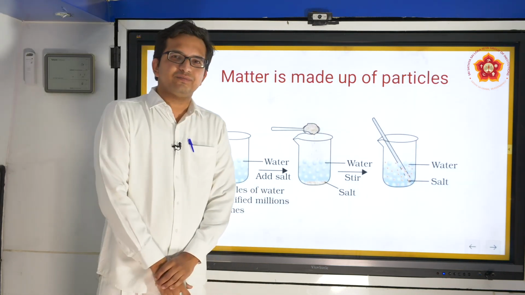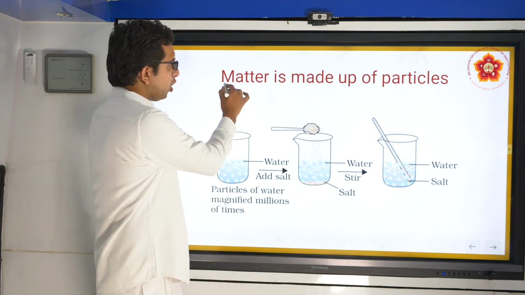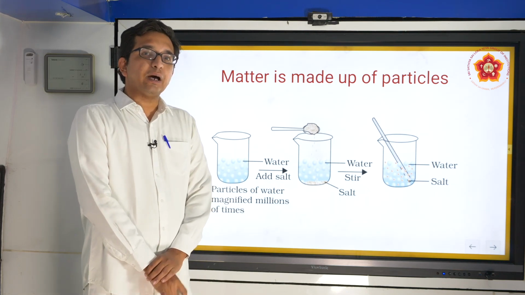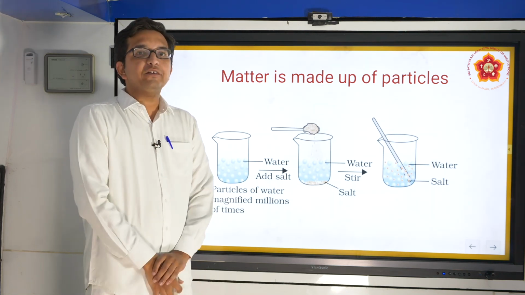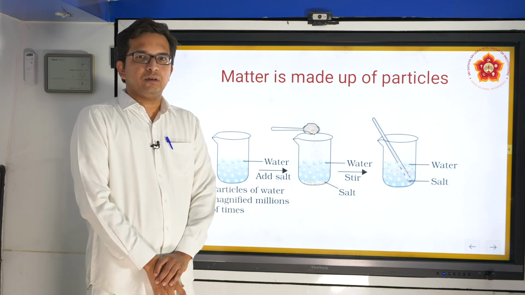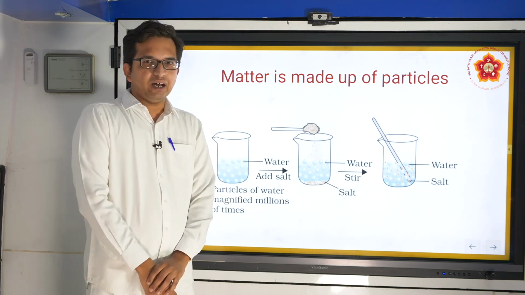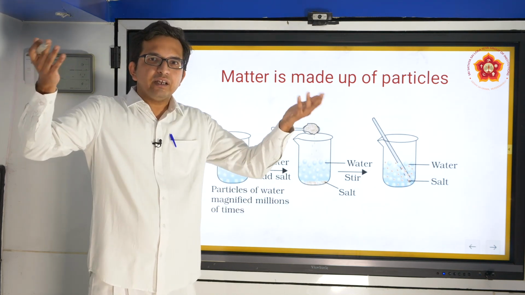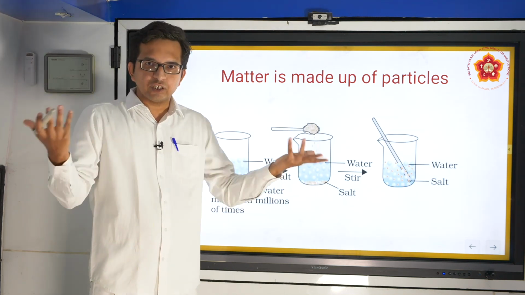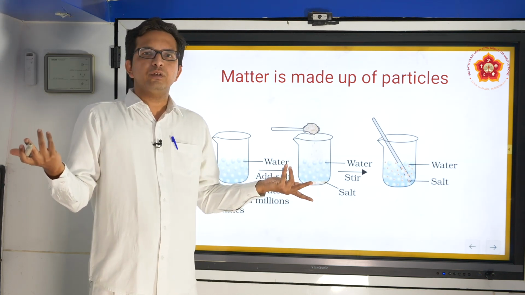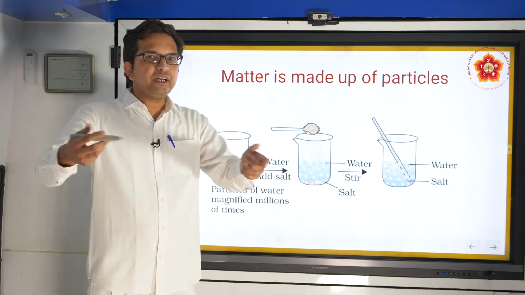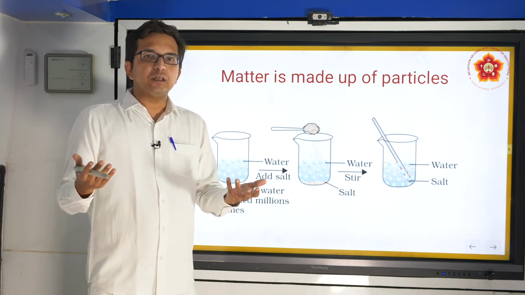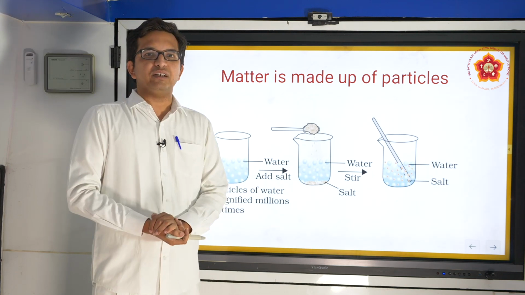What is this? We already saw what is matter. Matter is something which will occupy space and has mass. Now the moment you say has mass, you have to specify it. What is the mass? Is it too high? Is it too low? What is the quantity? We do not know. So once we start experimenting on these things, we get an idea as to what could be the major constituents of mass.